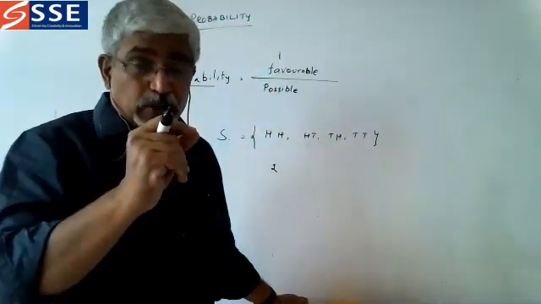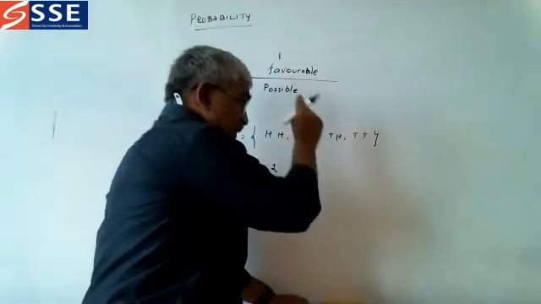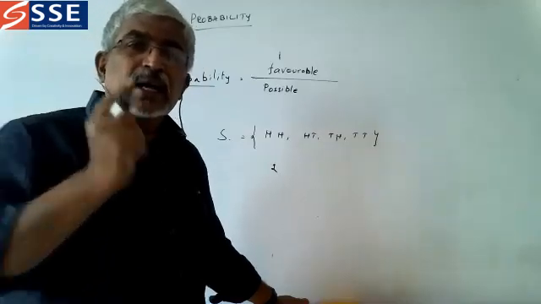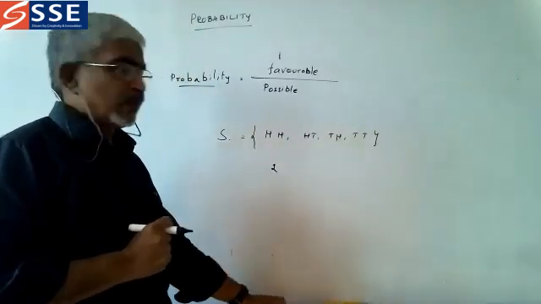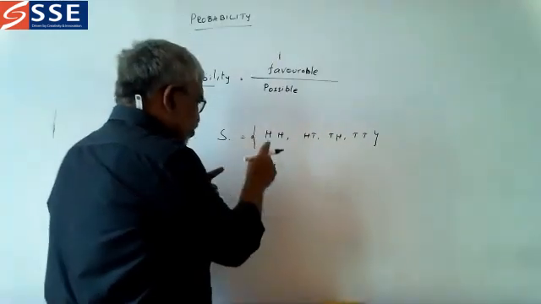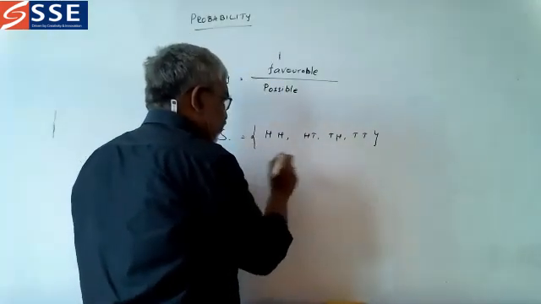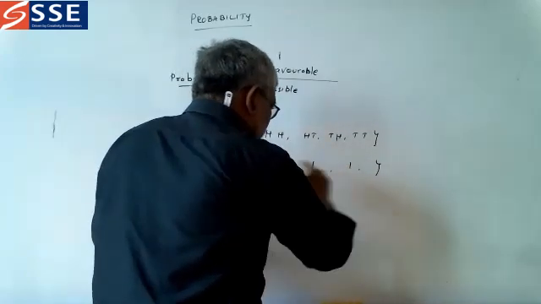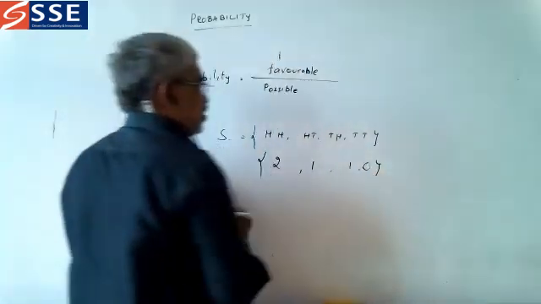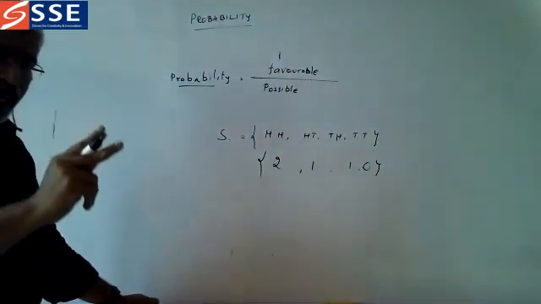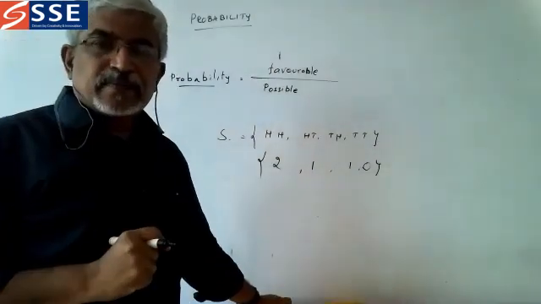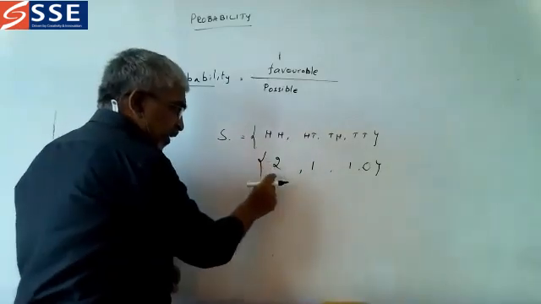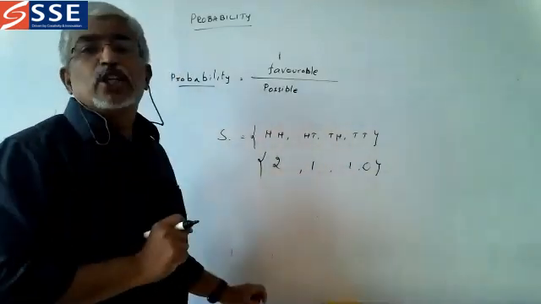What I want, be careful. Here I want head. Suppose I want tail, then tail gets 1 and head gets 0. Now, how many heads are we having? 2 heads we are having, here one head, here one head. What is this number? Here no head, it is 0. So we are having 2 heads, 1 head, 0 heads. We want head only.